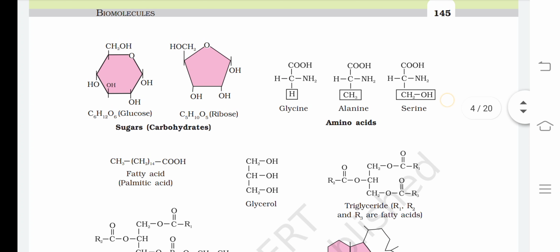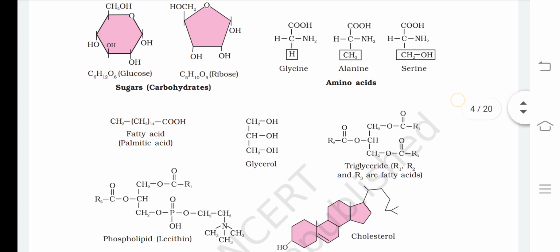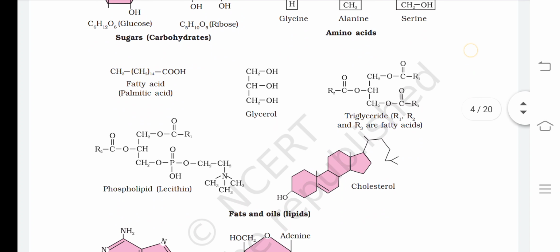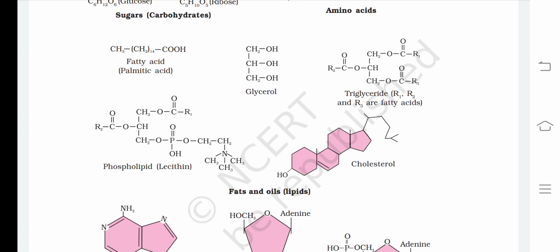Here we have diagrams of different structures, like glucose, ribose, and different kinds of amino acids which we discussed before: glycine, alanine, and serine. And then we have palmitic acid having 16 carbons, including the carboxyl carbon. And there is a phospholipid, which is lecithin. Lecithin is actually an important compound with respect to exams and all. Then we have glycerol, triglyceride, and cholesterol.